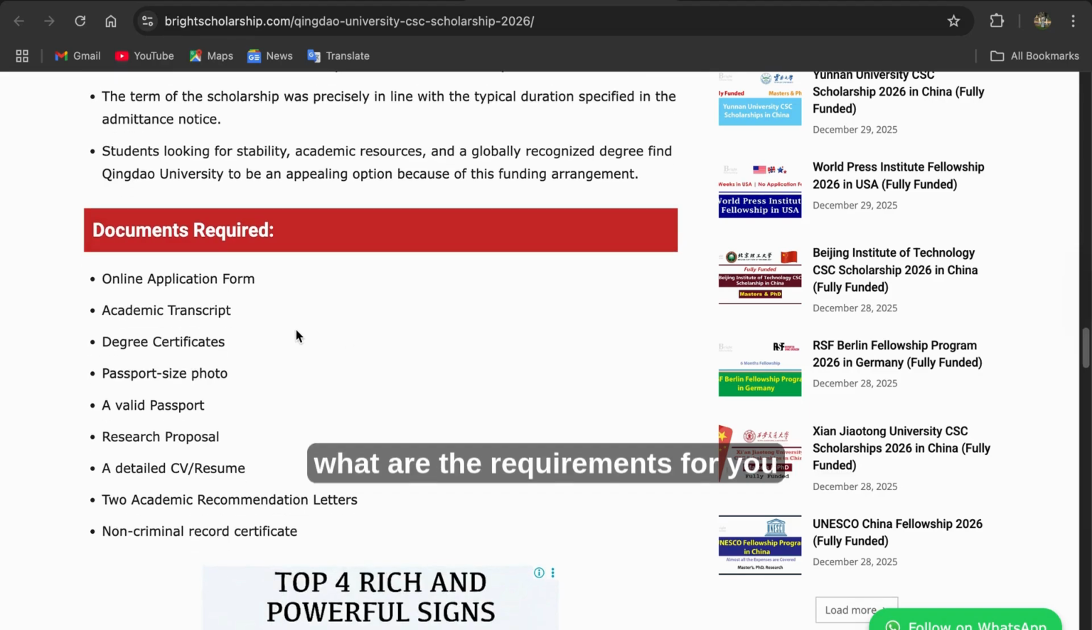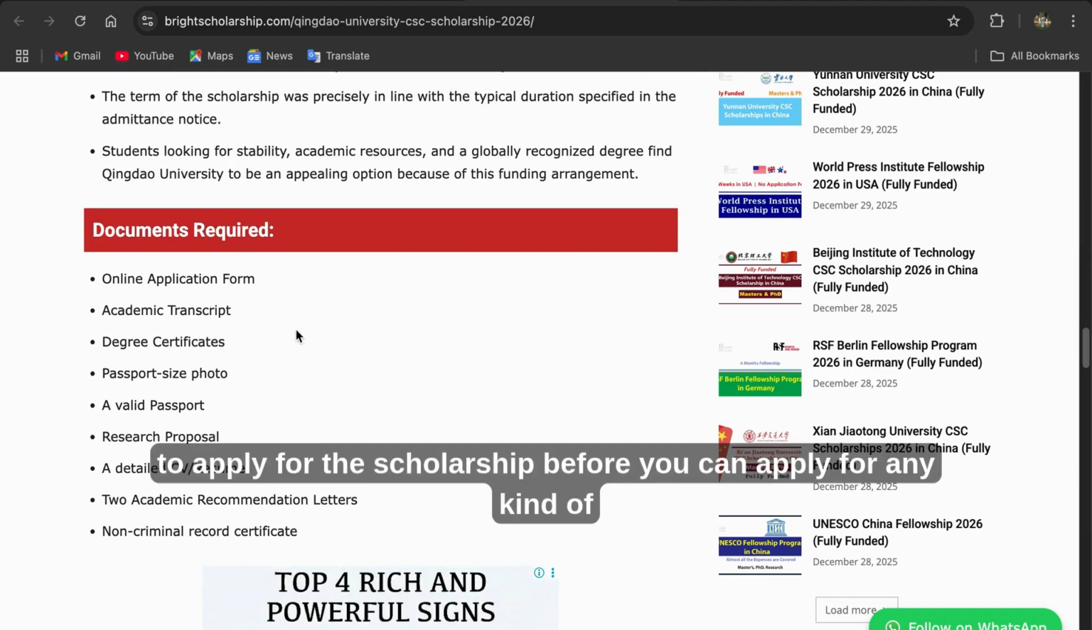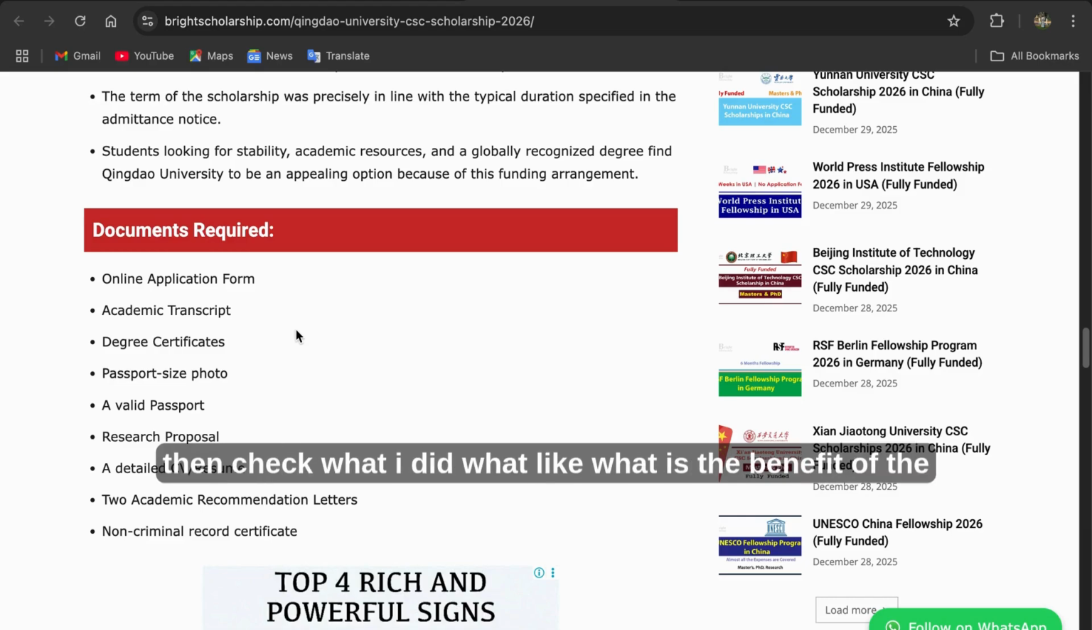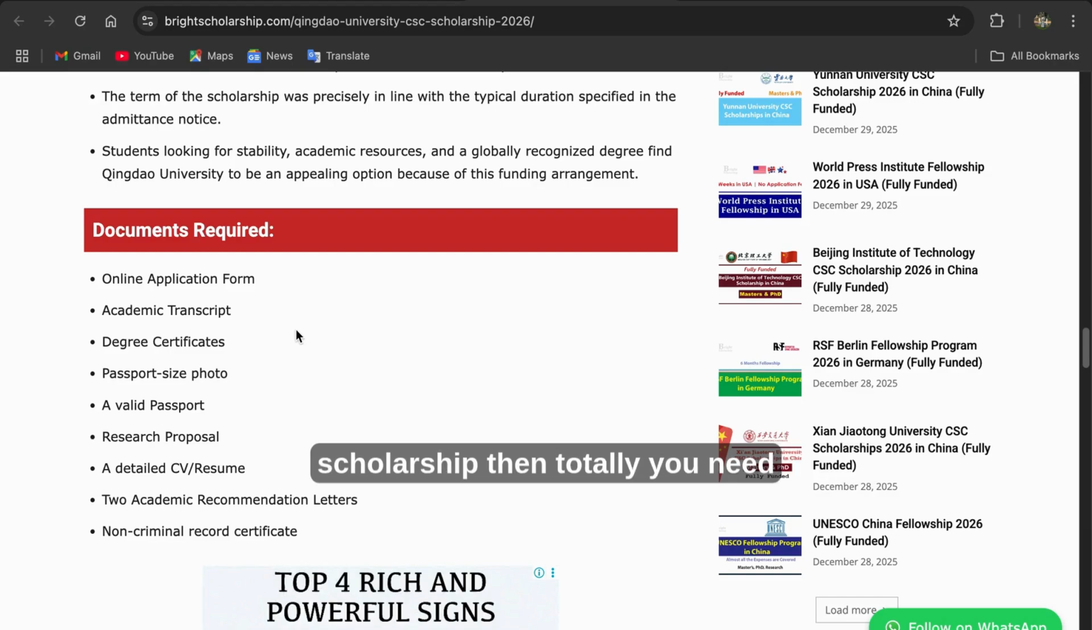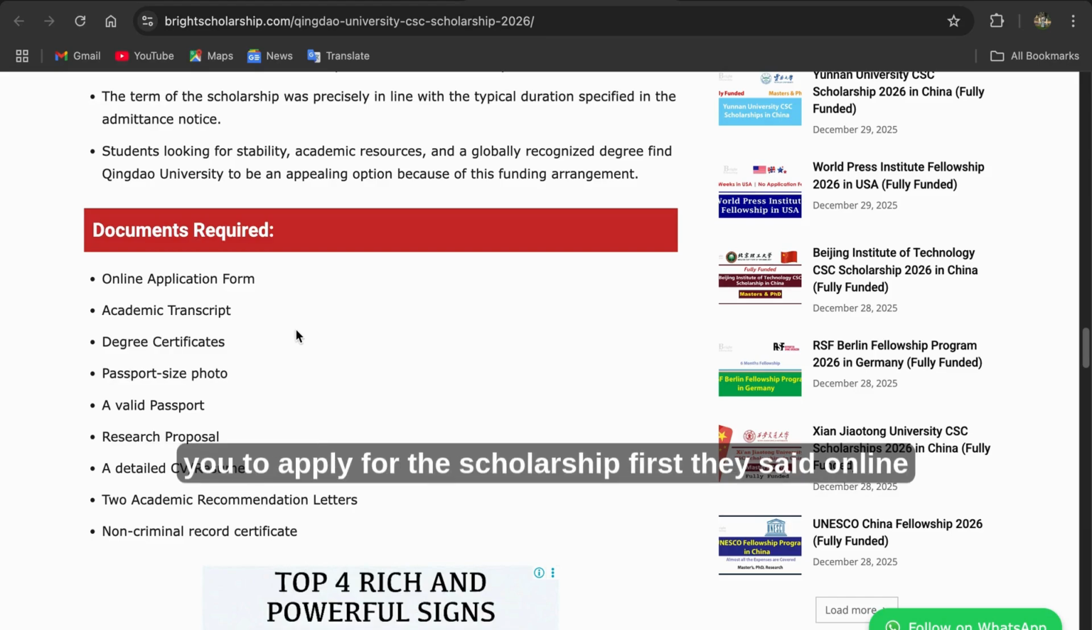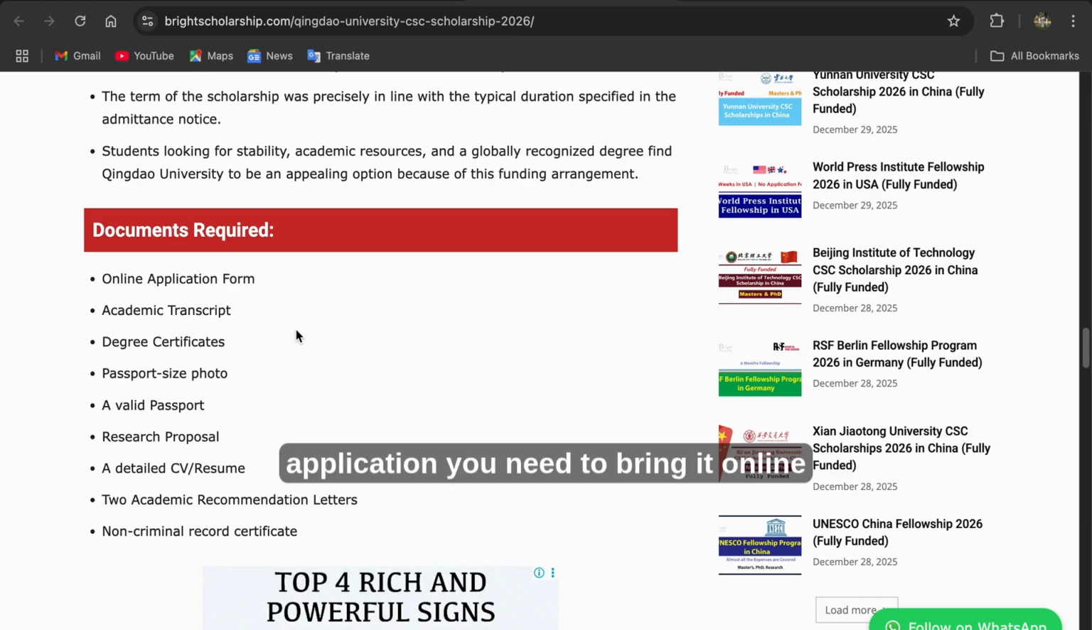So what are the requirements for you to apply for this scholarship? Before you can apply for any kind of scholarship, first check: are you eligible for the scholarship? After that, check the benefit of the scholarship. Then, thirdly, check the requirements, the documents they require for you to apply for the scholarship. First, they said online application form.